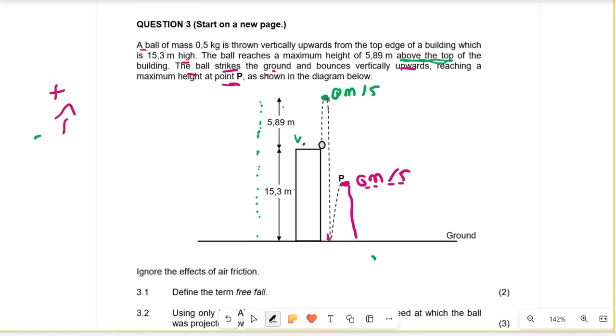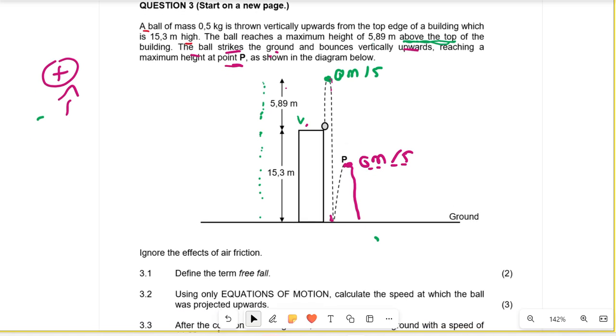The first question says, define the term free fall. Can someone define free fall for us quickly? You don't have to define it, you can just explain it using your own words. Do not sound like a robot and tell me what you read in the book. Someone quickly.